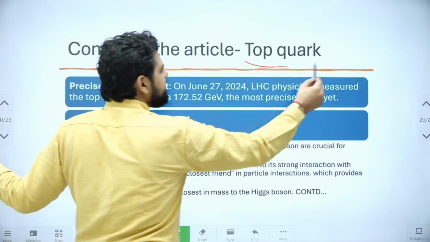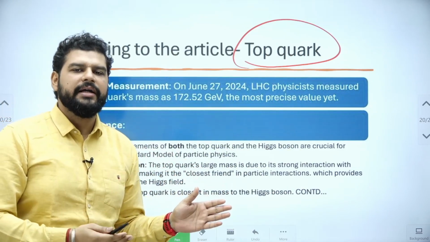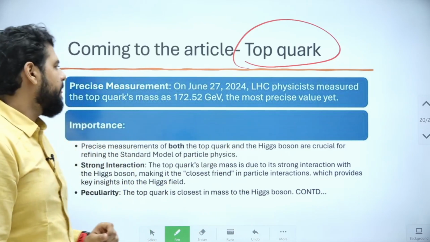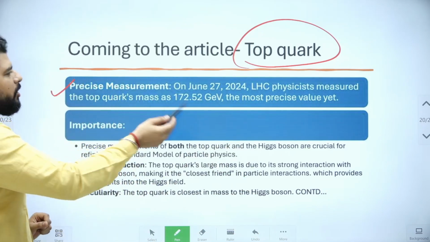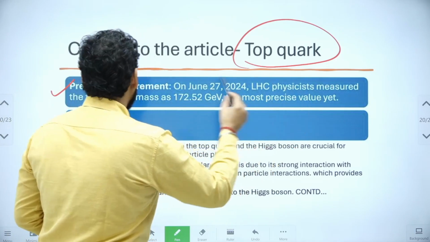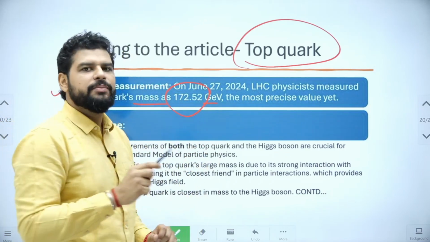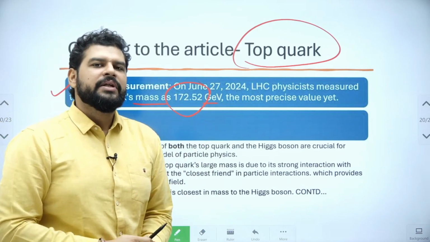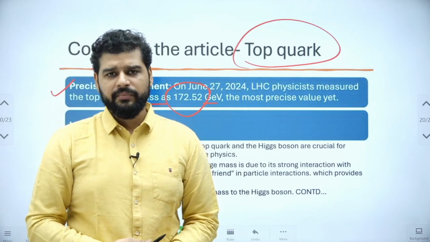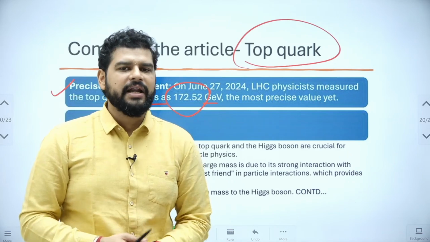Now we come to the next thing in the article, which is the top quark. In the way that I explained the curiosity behind the Higgs boson, similarly, we are going to discuss the curiosity behind the top quark. So why was it in the news? Because on June 27, 2024, Large Hadron Collider physicists measured the top quark mass at 172.52 GeV, and this is the most precise value yet. Since it was discovered, scientists have been trying to measure it so that they can know its properties, but it is very short-lived, like I have discussed.